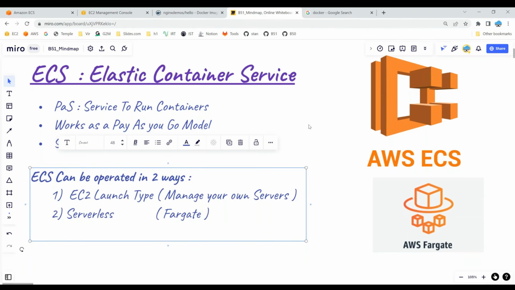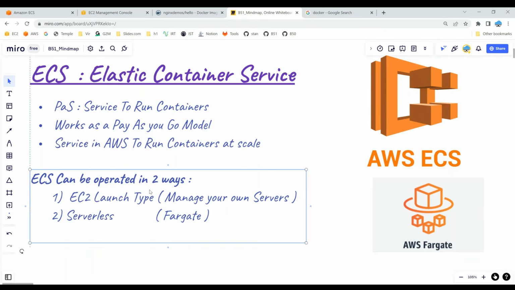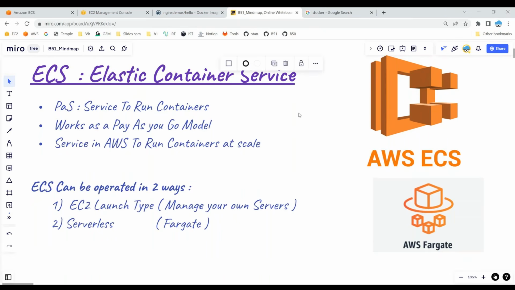So in this demo, I would like to show you both. Hope it is clear. So my very first action is to show you how to create an ECS cluster. And once the ECS cluster is created, I would like to show you something called a task definition. And in the task definition, I'm going to demonstrate what needs to be created and what needs to be told to the container to do, and all such things I would like to discuss.